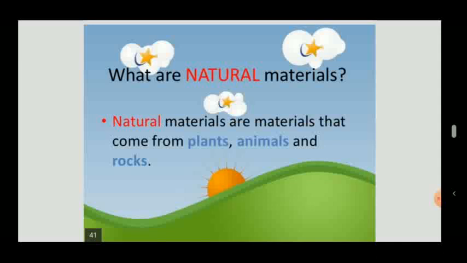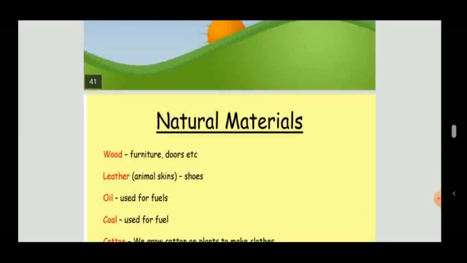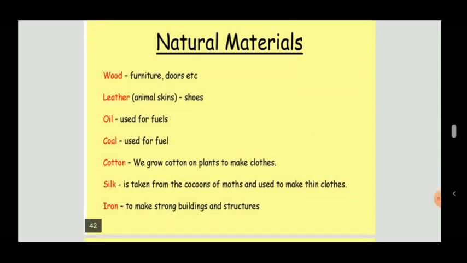Things which we get from nature, which are non-living and not made by man. As we know, we can't make a mountain, we can't make the sun. All are natural things. We can draw clouds, but we cannot make clouds in the sky. We can use water, but we cannot make water. So, these all are natural materials.